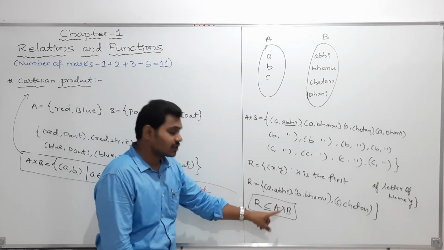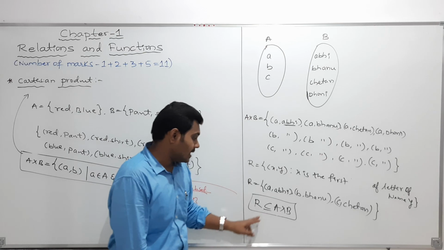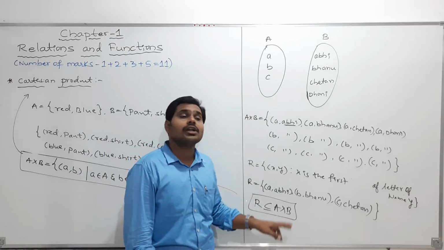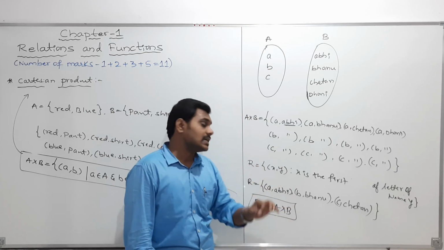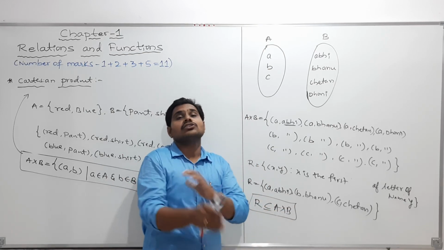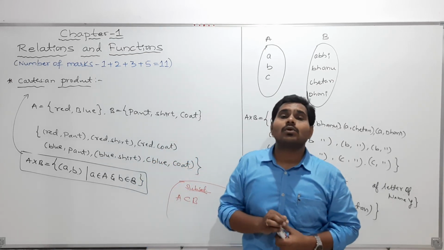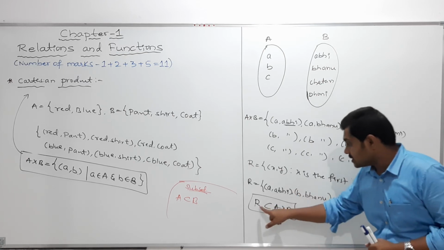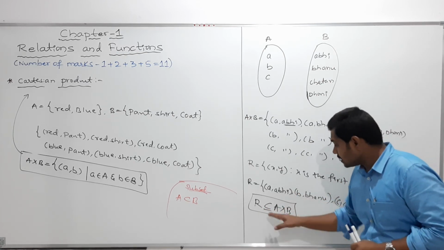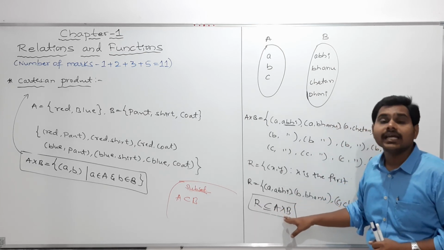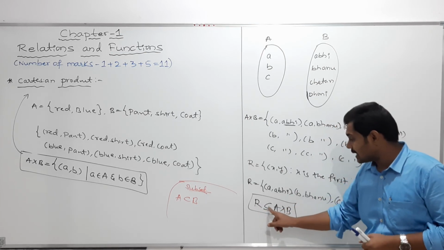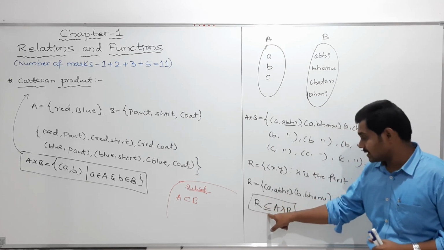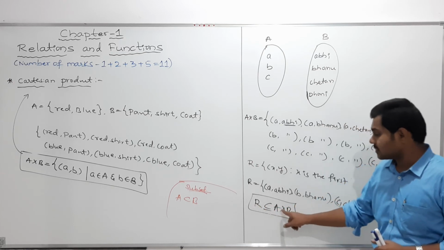If R is a subset of A cross B, then we can call R a relation. R is a relation from the non-empty set A to B, a subset of A cross B. So generally you should remember, relation is nothing but a subset of A cross B. This subset may be equal to A cross B, or some elements of R must be contained in A cross B. That is what we call R is a subset of A cross B. Mathematically we write it with this symbol: R is a subset of A cross B.